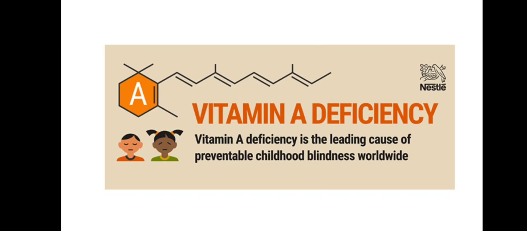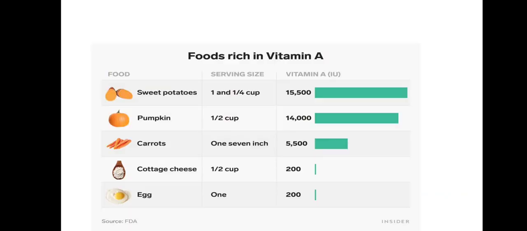And then there are certain vitamin deficiencies. Vitamin A deficiency is also common in children, and it is actually the leading cause of preventable childhood blindness. Children can become blind because they are not getting vitamin A properly, so they develop childhood blindness.